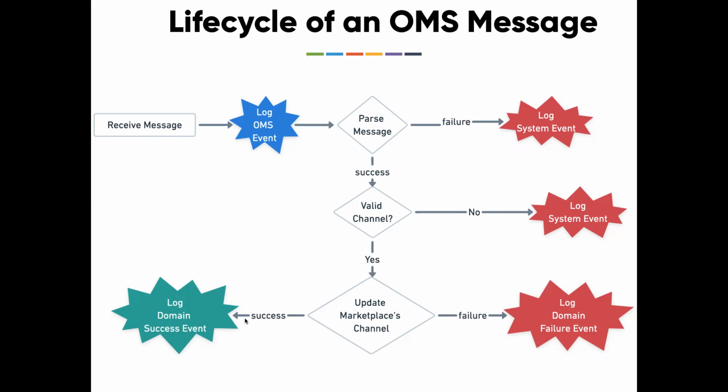If it is valid, then perform that particular operation in the marketplace. If it is intended for TataClick, perform this operation on TataClick. If it is intended for Flipkart, do this operation on Flipkart. And finally, if it succeeds, put that into the success log, and all the errors go into the respective error logs. So this is the mind map of the problem statement, or a system design.